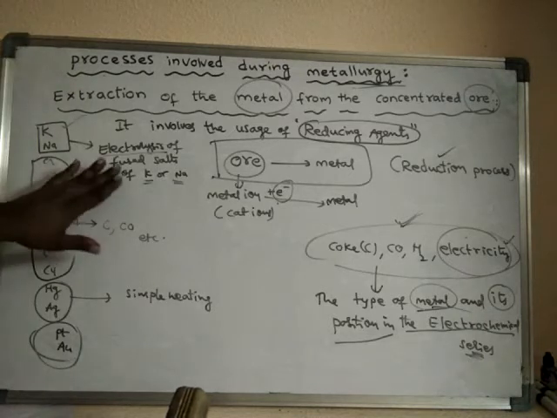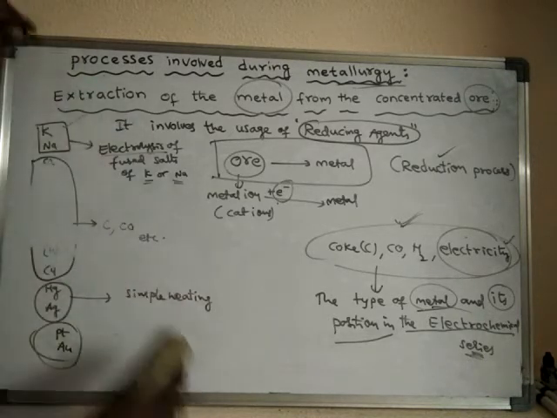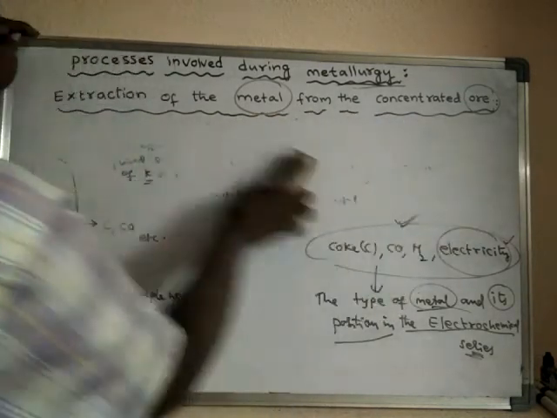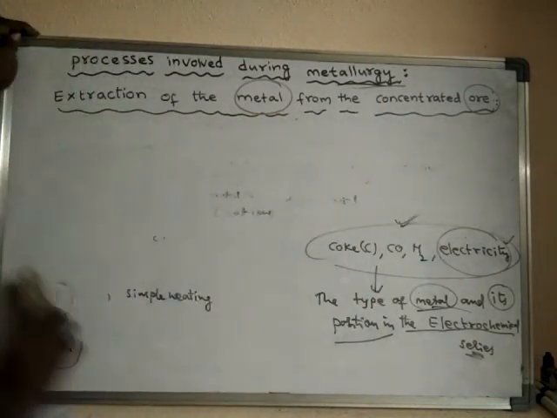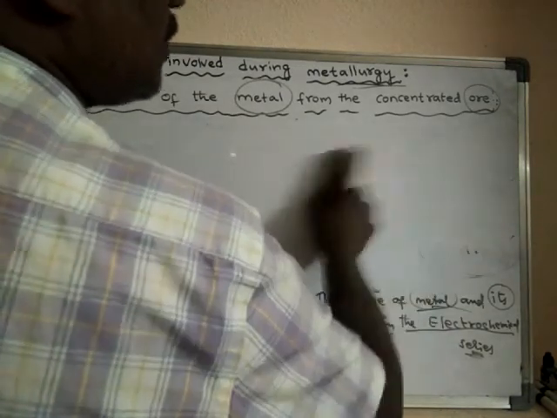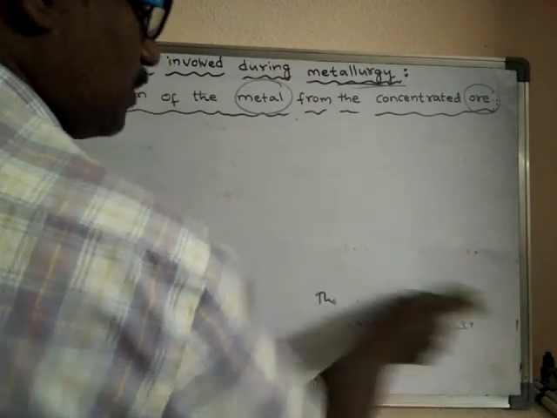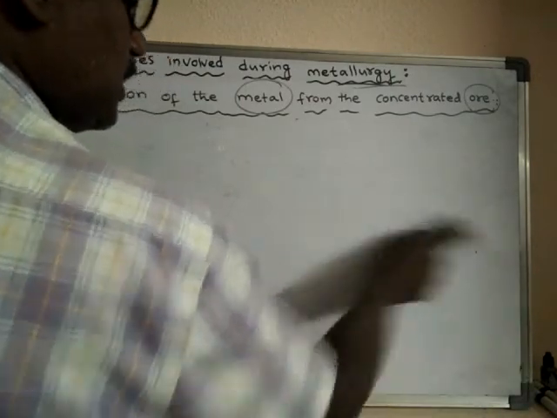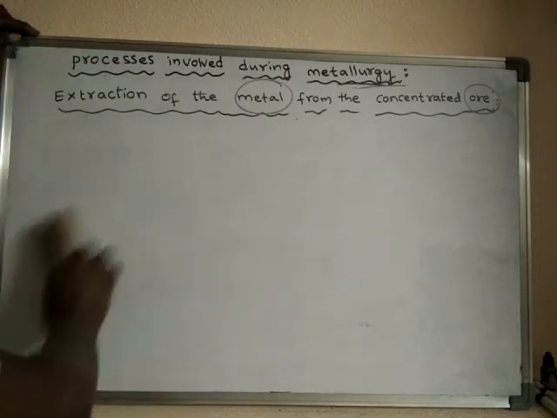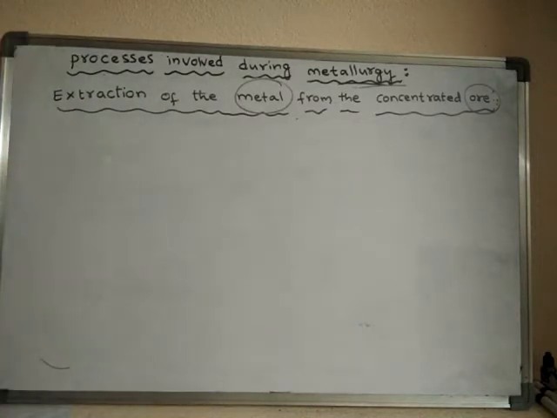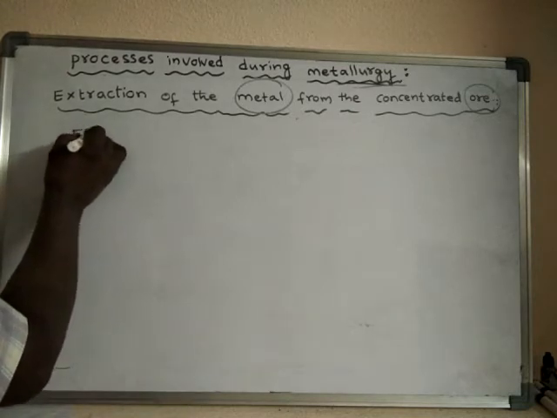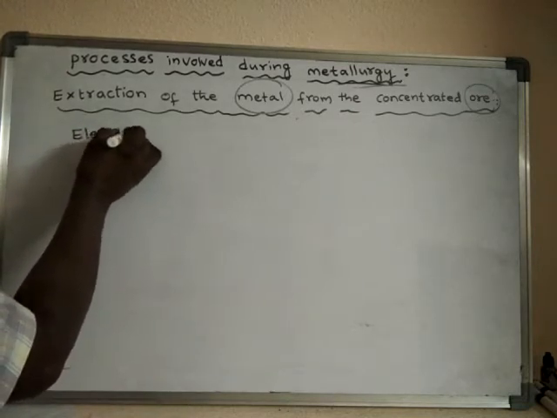Depending on that position, there are several methods we use to extract the metal from the ore. The first important method is the electrolysis method, the electrolysis of fused ore.